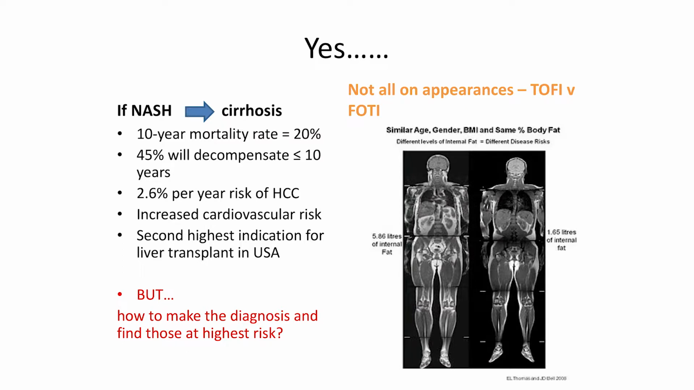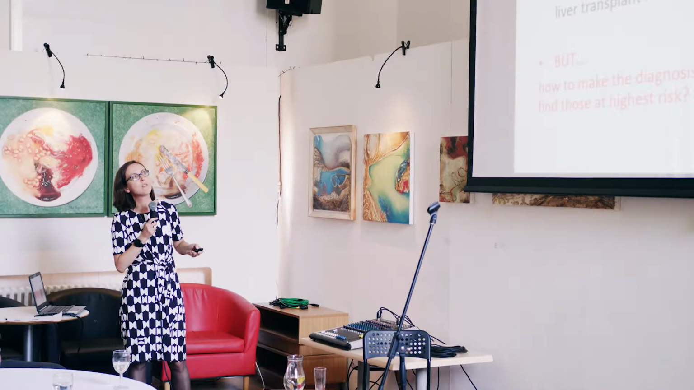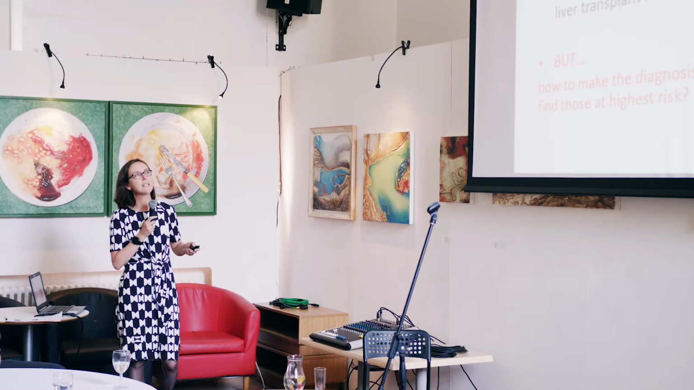It doesn't always depend on things like age, gender, body mass index particularly, and percentage body fat. Of these two, one is a TOFI, which is thin on the outside and fat on the inside, which is this one on the left, and one is a FOTI, so fat on the outside, but thin on the inside. So this is the much riskier profile because you've got fat in your liver here, you've got visceral fat around your internal organs, and this is the one that leads to the metabolic syndrome and insulin resistance.